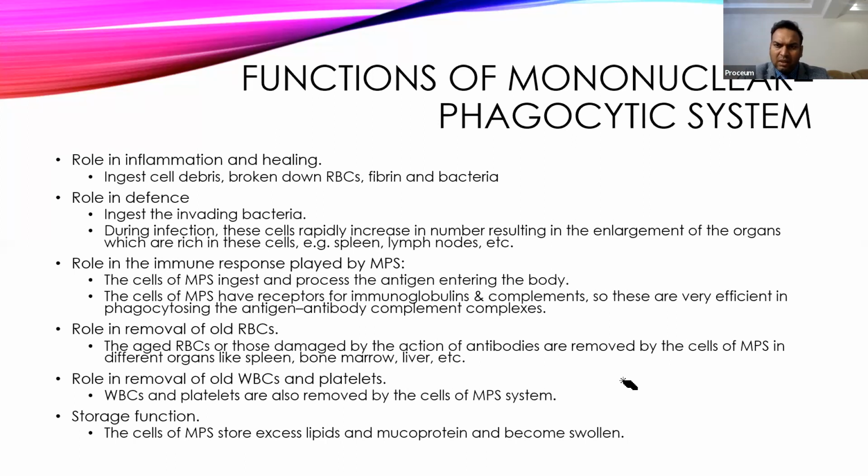Apart from the defense mechanism against any foreign body, they also keep on removing the dead tissues which normally occur, either because of necrosis or because of apoptosis: dead bacteria, broken RBCs, broken platelets, broken WBCs, and fibrin. They keep on removing these from the body or from the site of inflammation, and they promote healing. And this is one of the important functions phagocytes perform during inflammation and healing.